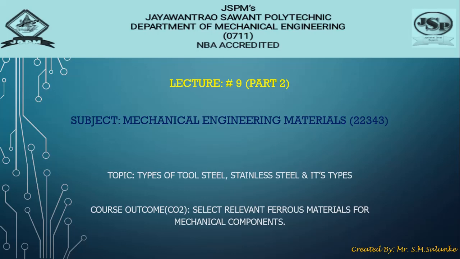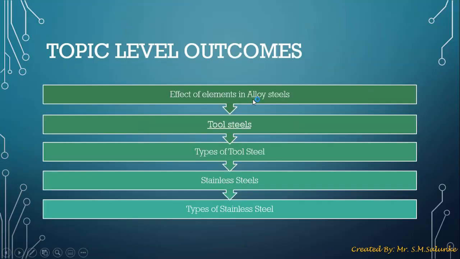This is the second part of our lecture number 9, and in this lecture we'll look into types of tool steel, stainless steel and its types. Now in part 1 of lecture 9 we studied the effects of different alloying elements, as well as had an introduction to tool steel. Now we'll look into types of tool steel, stainless steel, and what the different types of stainless steels available to us are. Let's first start off with tool steels.